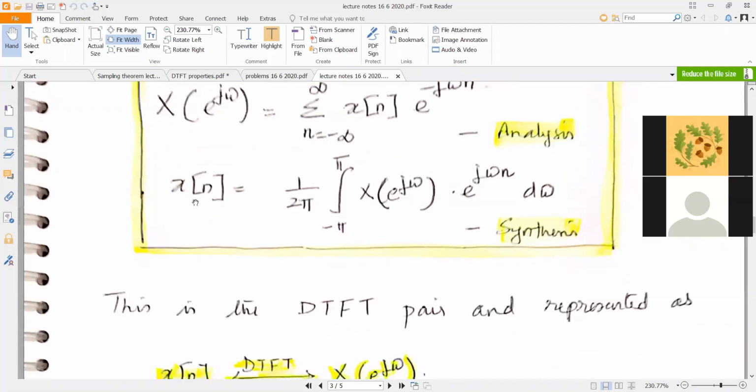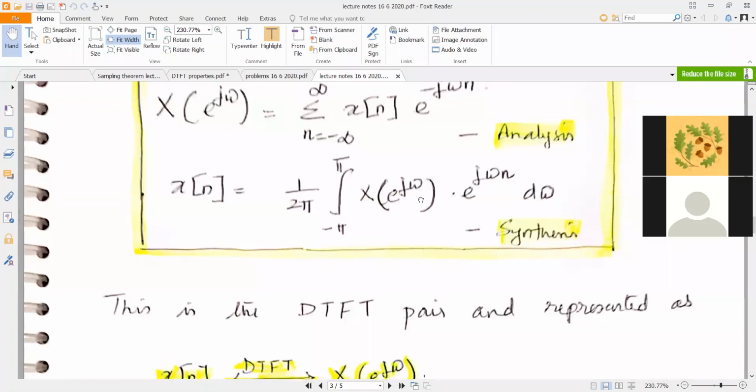Now look at this, x of n is equal to 1 by 2 pi integral from minus pi to plus pi of x of e raised to j omega, e raised to j omega n d omega. Here your variable is omega, a continuous variable taking values between minus pi to plus pi. n is discrete, omega is continuous.